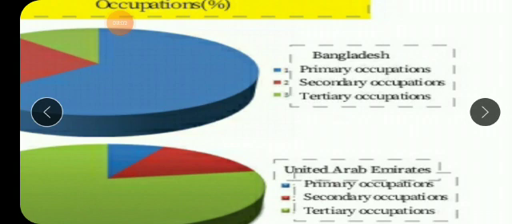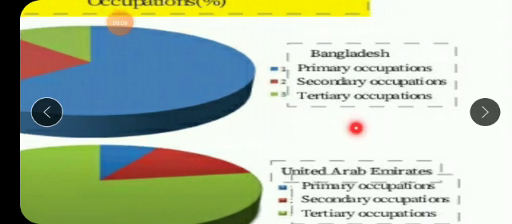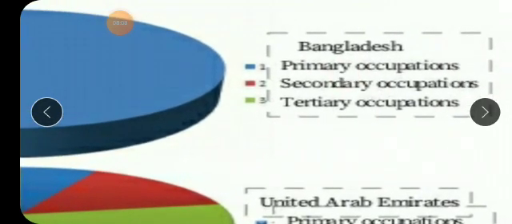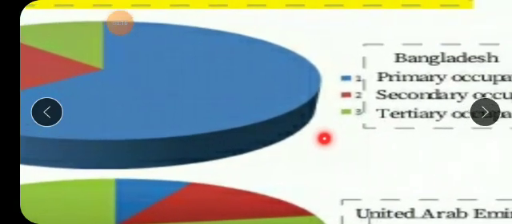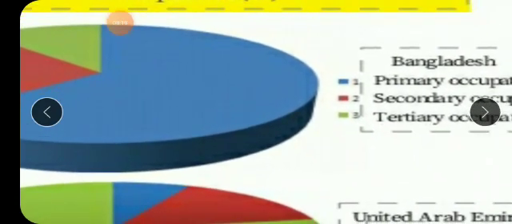So they are said to be the developed countries, progressed, whose progress has already been done. Like if we talk about Bangladesh, it is a developing country. Still they are progressing. Why are they progressing and why are they said to be developing countries? Because the countries where more people are involved in primary occupation are said to be developing countries.